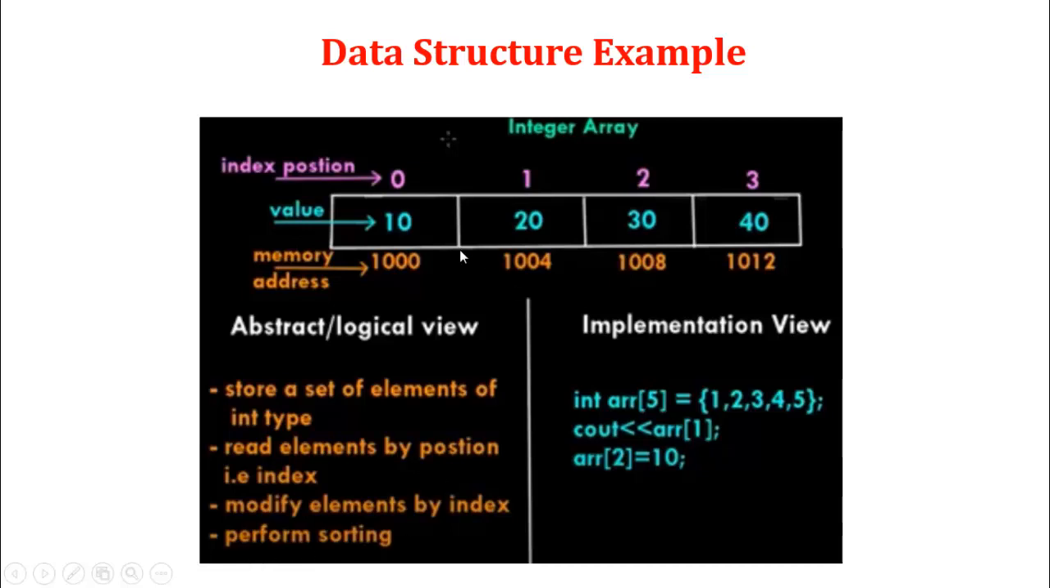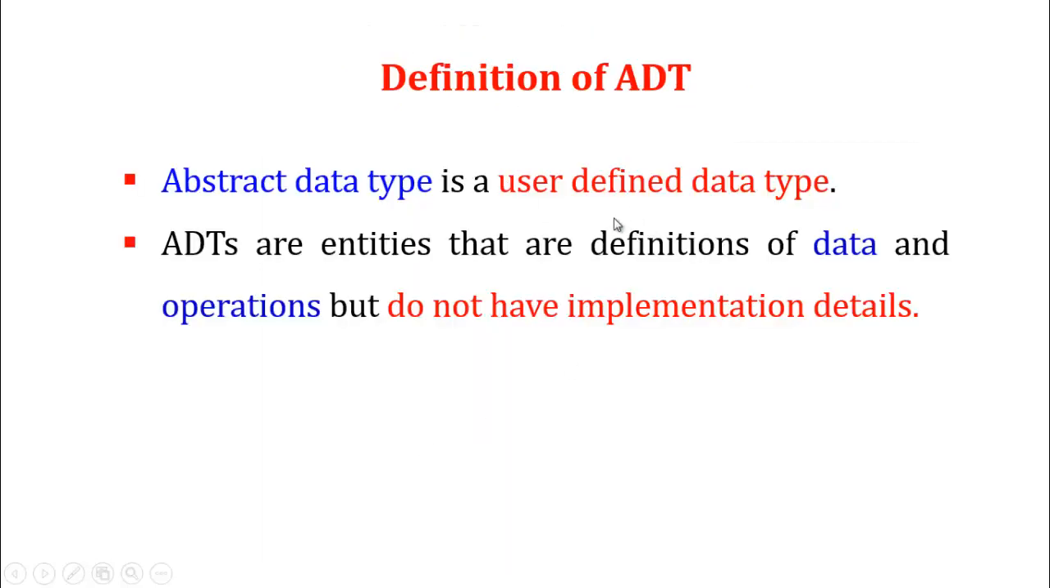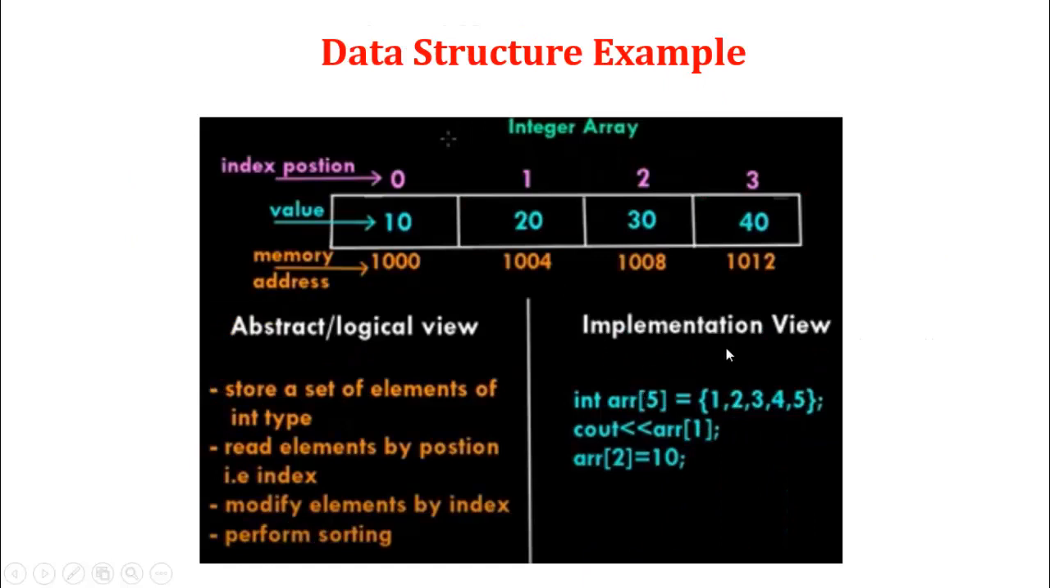Fourth, perform sorting techniques. Sorting means we can sort either in ascending order or descending order. This is ascending order, and if you store in descending order it would be 40, 30, 20, 10. These are the various operations present in integer arrays. These should be displayed to the users. The data and the operations displayed to the user are what we call an ADT. ADT is an abstract data type, and its entities are real world objects. They do not have implementation details. The implementation details should be hidden from the users.